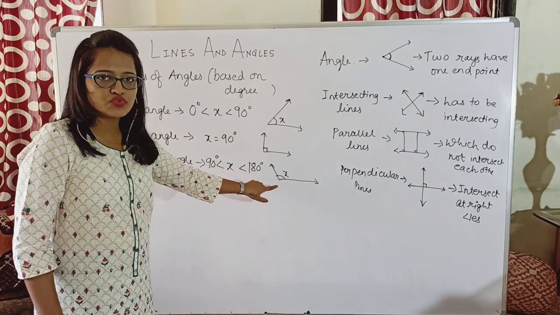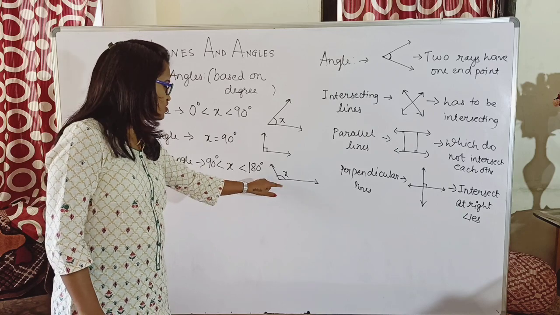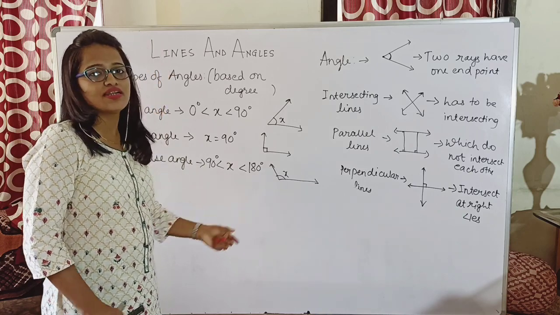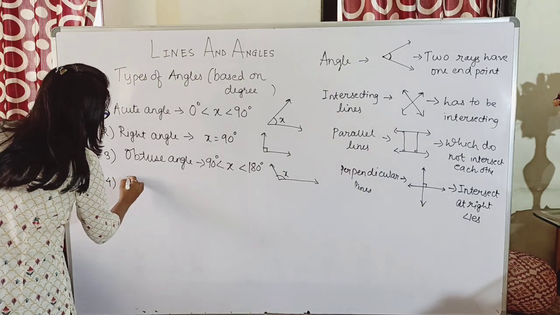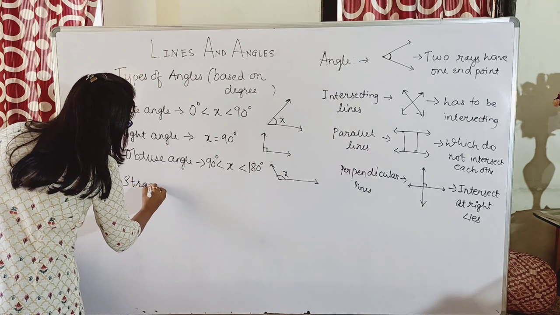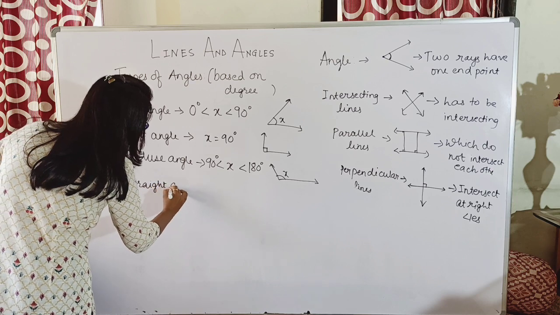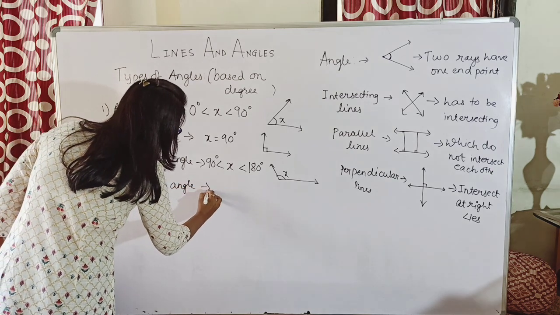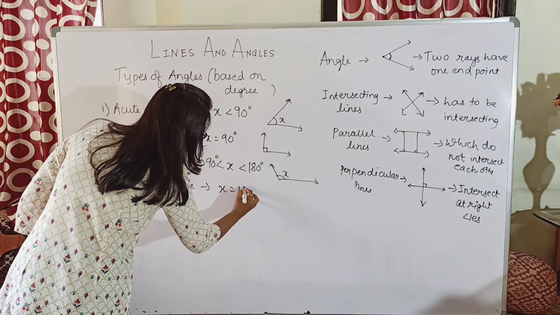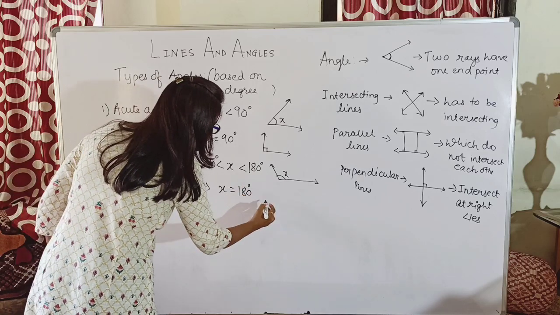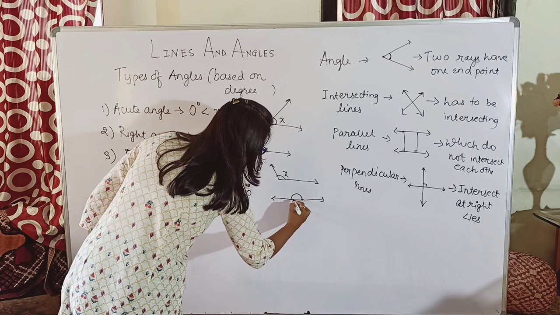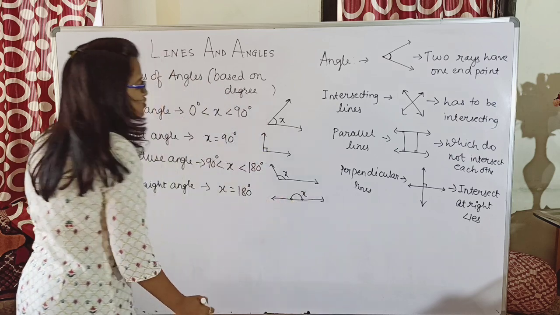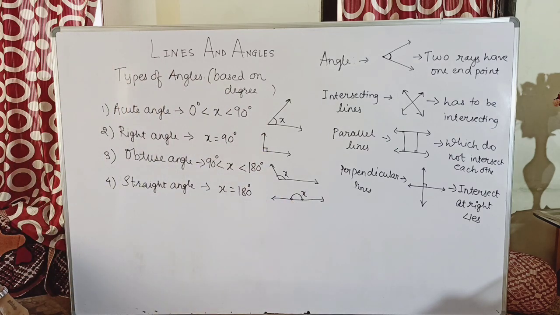So what is an obtuse angle? An angle whose measure is greater than 90 degrees but less than 180 degrees. So what will an angle of 180 degrees be called? It is called a straight angle, whose measure is equal to 180 degrees. Its figure would be a straight line, because the measure of this complete angle is 180 degrees, right?